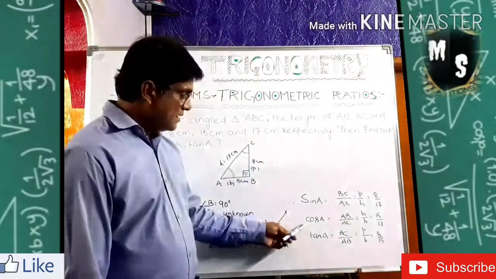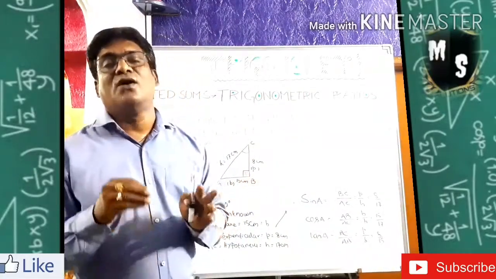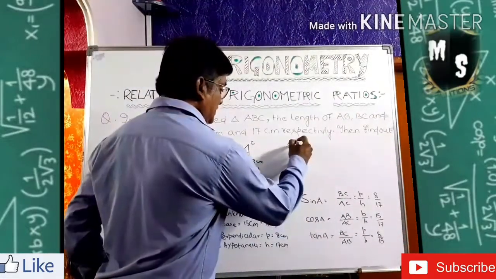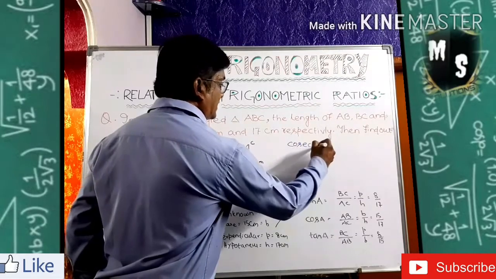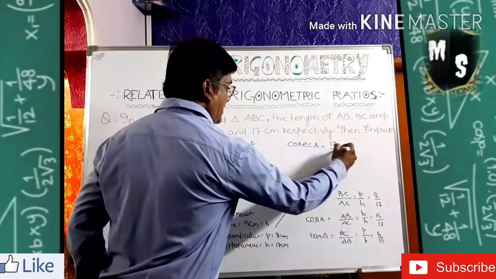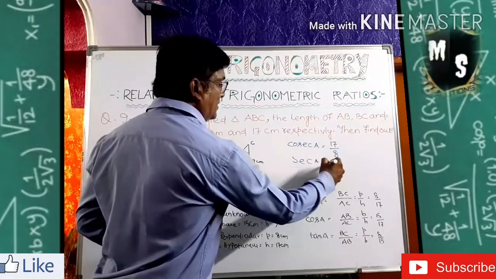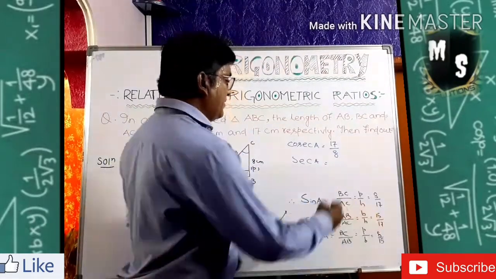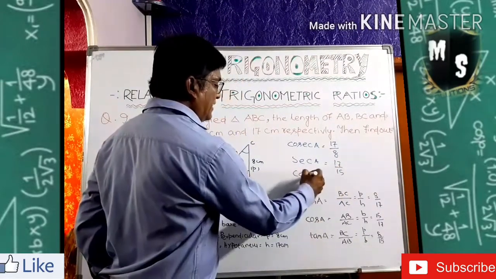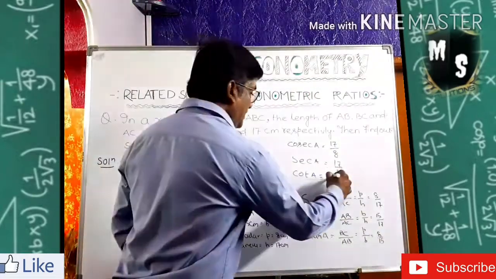If you know these three basic trigonometric ratios, you can find the other three on your own. So first of all we have to find these three. Then I am doing another three also. See, that is cosec A. What is cosec A? Sine's opposite, that means 17 by 8. Then what is cos A's opposite? That is sec A. Sec A is equal to 17 by 15. Then what is tan A's opposite? That is cot A. Cot A is equal to 15 by 8.